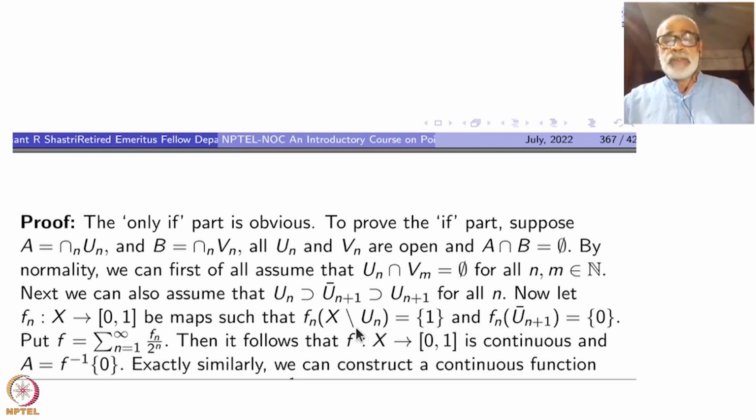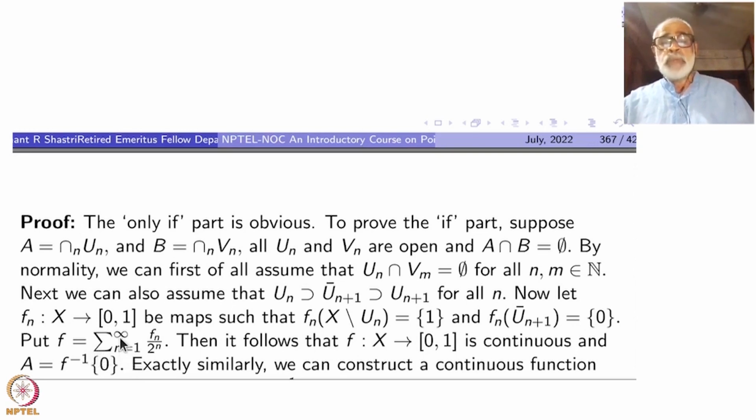So this is by normality. I am not saying this is the precise set. This closed set is going to 1 and this complement is going to 0, because x minus Un is larger, x minus Un does not intersect Un plus 1 bar, and these were disjoint subsets. So you have got a sequence of functions with this property.